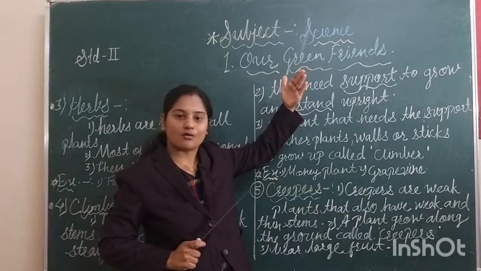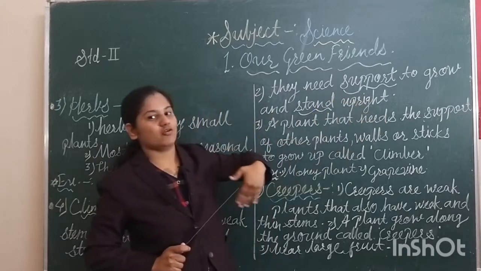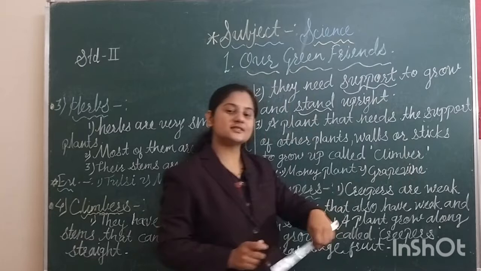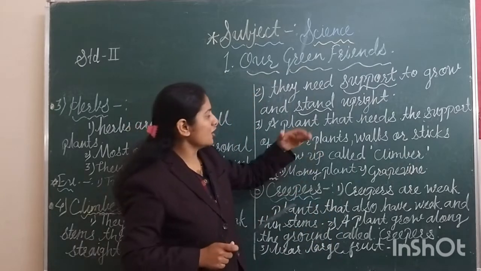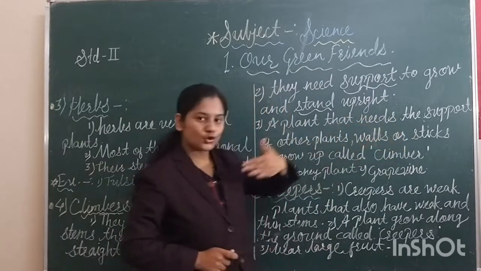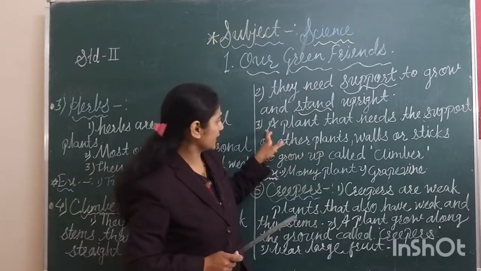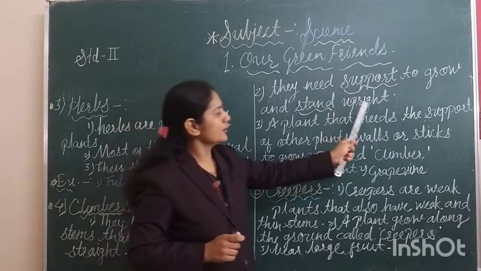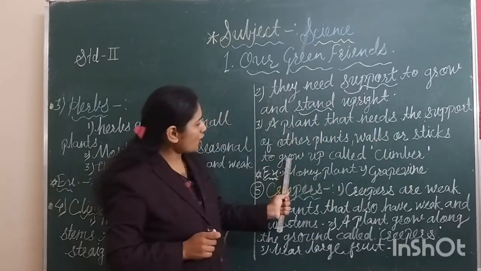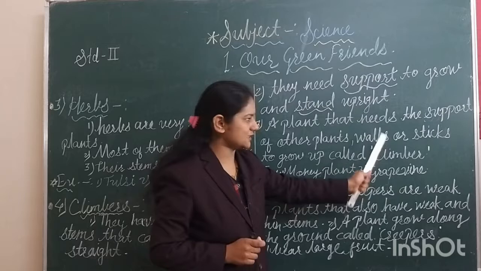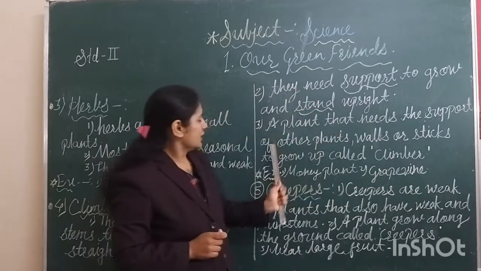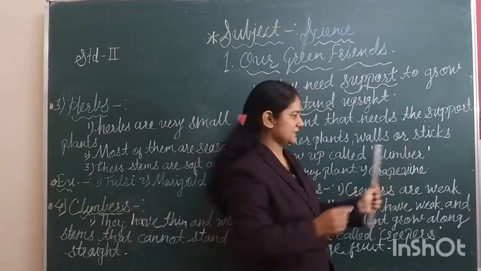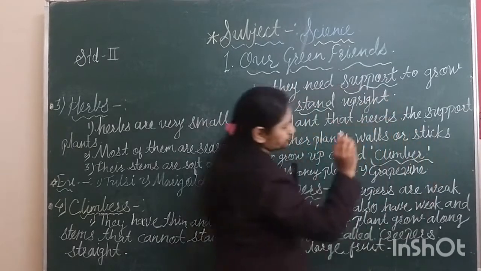Yes students, you have observed that grapevine grows with the help of sticks like this. The definition of a climber is a plant that needs the support of other plants, walls or sticks to grow up. That is called a climber.